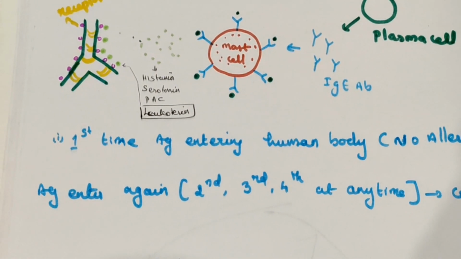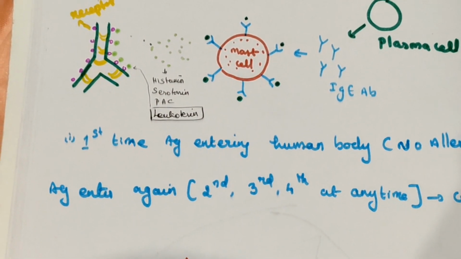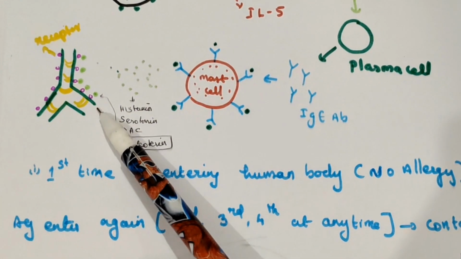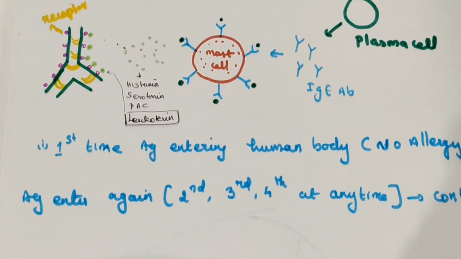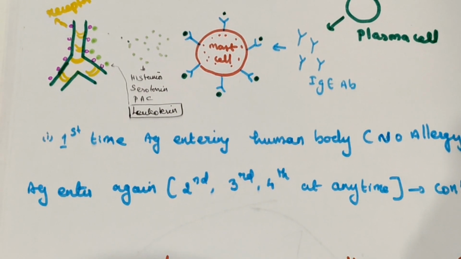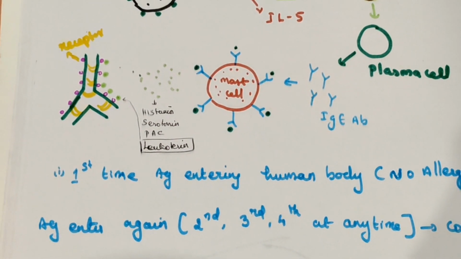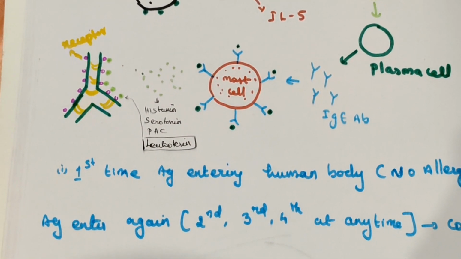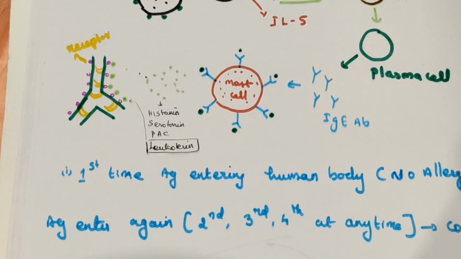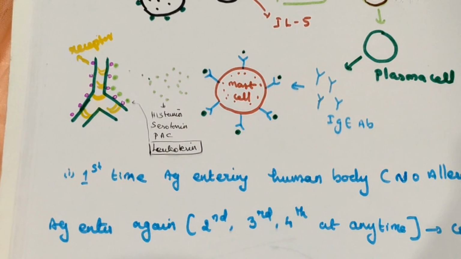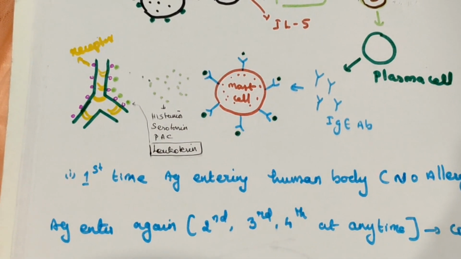The receptors for leukotriene are present over the trachea and bronchi. So when a person comes in contact with dust, the complete process will follow, degranulation will take place, and leukotriene will come into the blood.